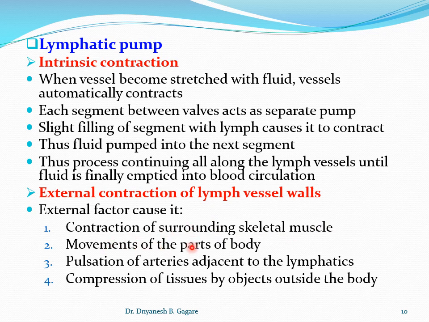Also movements of the parts of the body help. Then also the pulsation of arteries adjacent to the lymphatics also helps the movement of the lymph. Then also the compression of the tissue by objects outside the body. Even objects from outside the body, when they compress the tissue, also help to move the lymph in the forward direction. So like this, the movement of lymph occurs. Okay, and finally it is drained into the circulation.